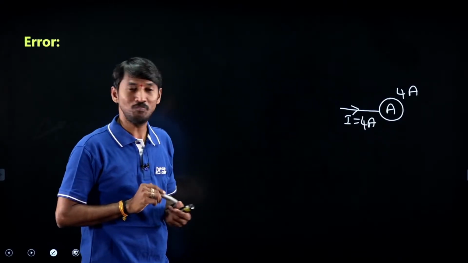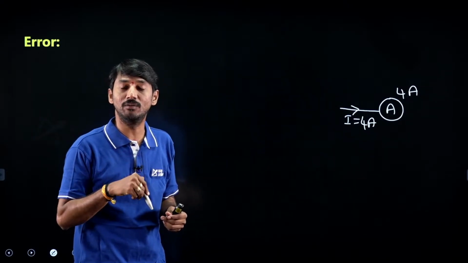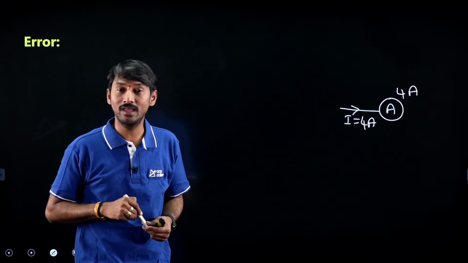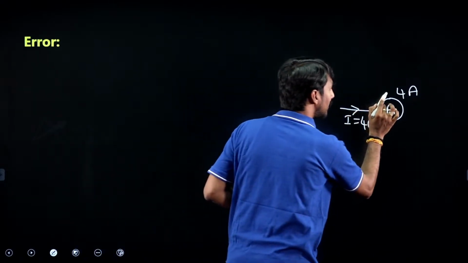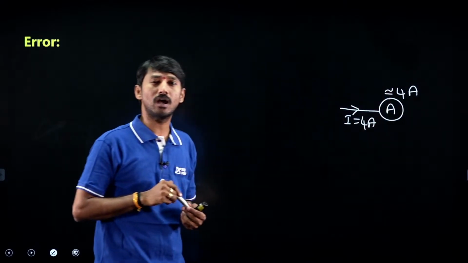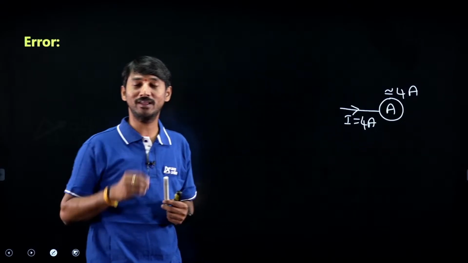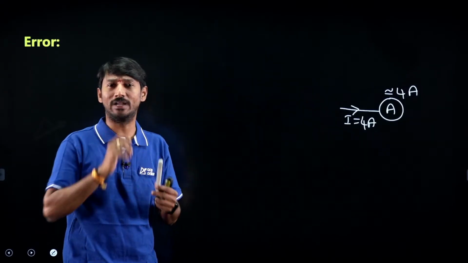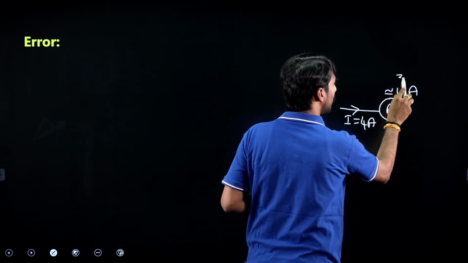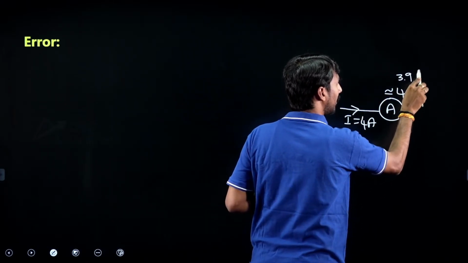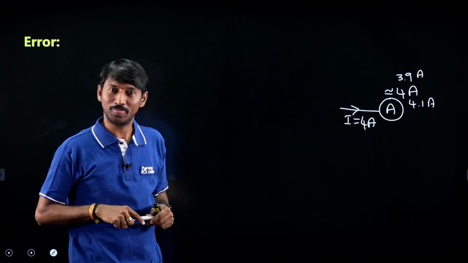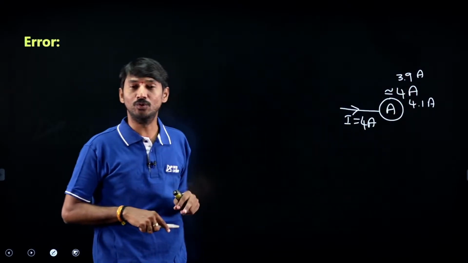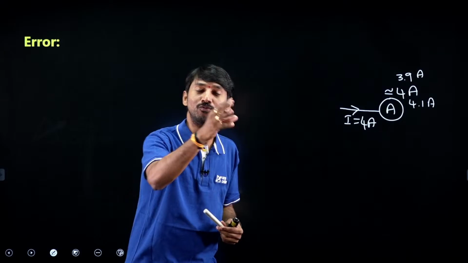Is it possible? No. If this device is showing exactly 4 when the 4 amperes is available, that process is called an ideal process. If it is an ideal process, is it practical measurement? No. That is the reason why it measures or shows approximately 4. It may be 3.9, it may be 4.1, near to 4, etc. Therefore, assume that it may be 3.9, it may be 4.1. Example. Now tell me, the actual value available is 4. Okay, the measured value or shown value by the device is 3.9 or 4.1.